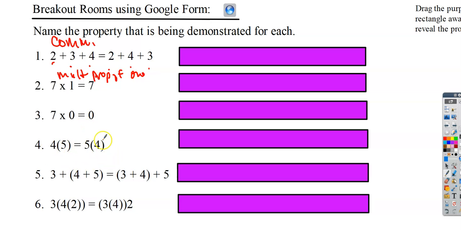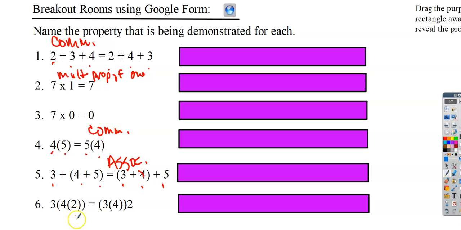Again, on this one, I check the order. This is 4 times 5, and this is 5 times 4. So I'm thinking it has to do with the commutative property. And then I check number 5. I check the order 3, 4, 5. 3, 4, 5. The order didn't change, so now I look for the parentheses. I can see that 4 and 5 are associated here, and 3 and 4 are associated here. So this one has to do with the associative property. But then, of course, you have to tell me if it's addition or multiplication.